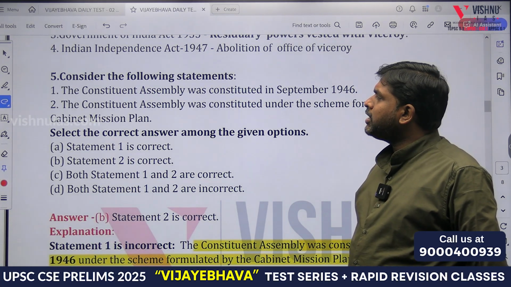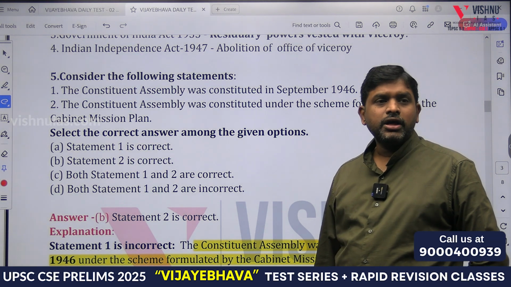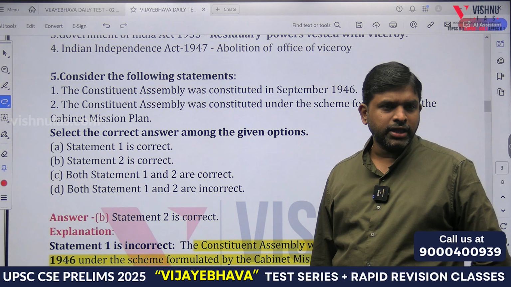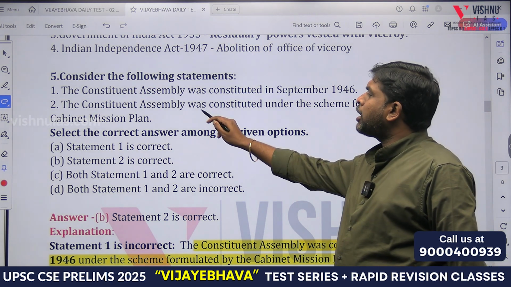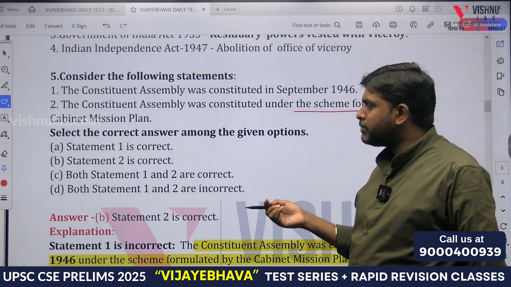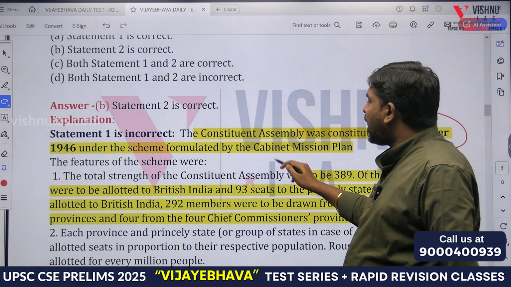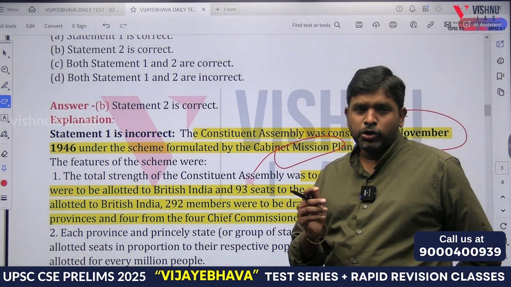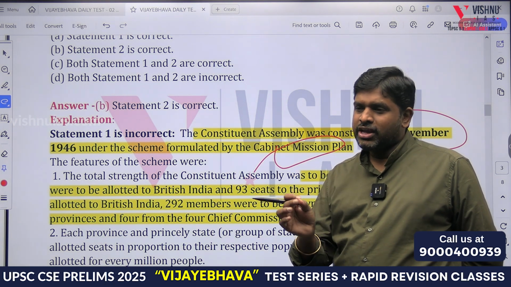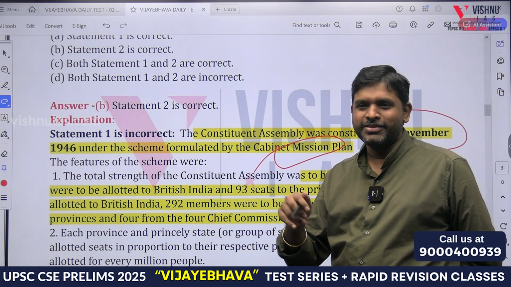Consider the following statement. The Constituent Assembly was constituted in September 1946 or November or December? December 1946. The Constituent Assembly was constituted as a scheme of Cabinet Mission Plan. Cabinet Mission Plan was constituted in November under the Cabinet Mission Plan. I told you, each and every aspect of Constitution, each and every, confidently you are doing wrong. Negative marking. Negative marking only. Means finished.